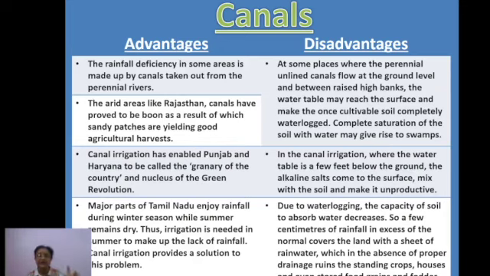Earlier the soil was very fertile and could be used for cultivation, but now that entire area becomes waterlogged, where water is found for the maximum period of time, and that makes the soil totally infertile after a certain period. Complete saturation of soil with water may give rise to swamps.